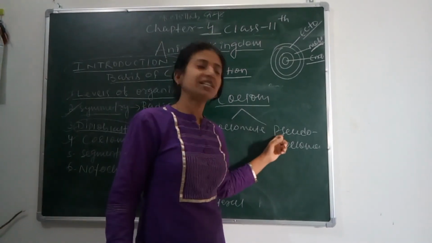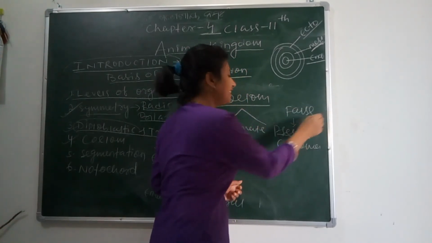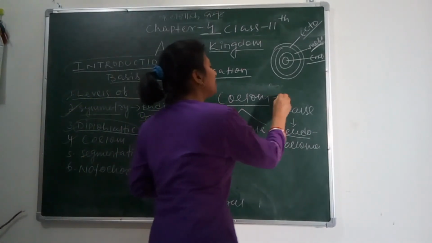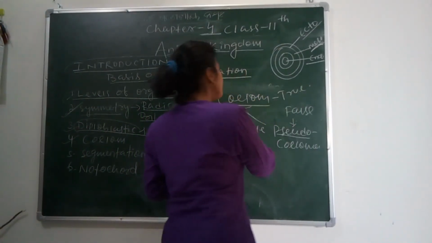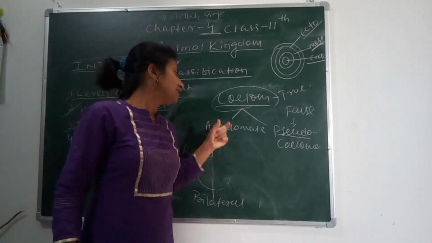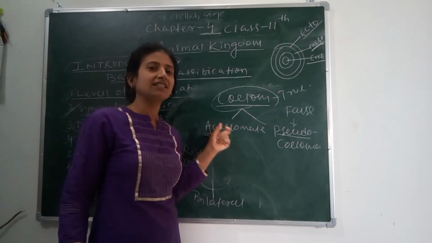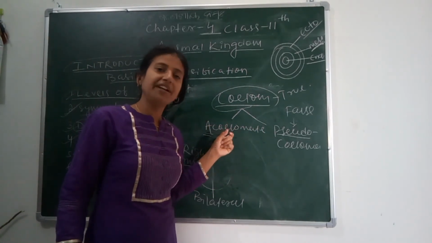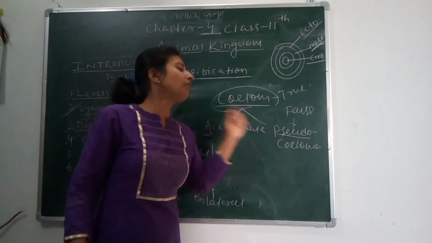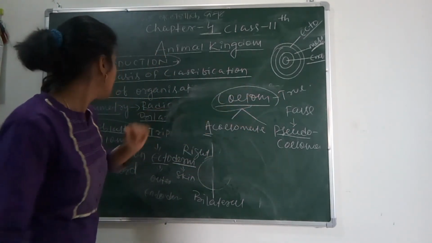Pseudo means false, so if it has a false cavity, then it is called pseudocoelomate. And coelomate means having a true coelom. So on the basis of coelom, we check whether a cavity is present or not, and if present, whether it is a true cavity or a false cavity. This is also a criterion to divide the animal kingdom into different phyla.